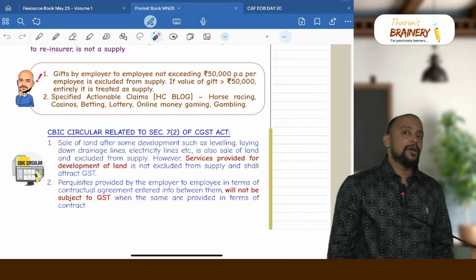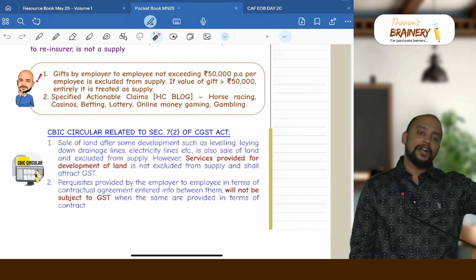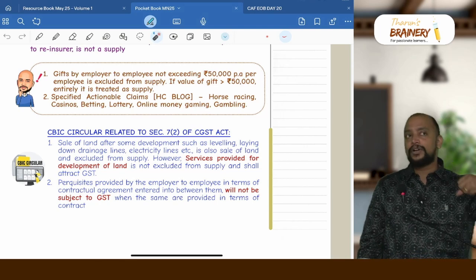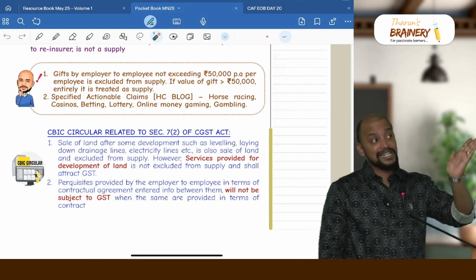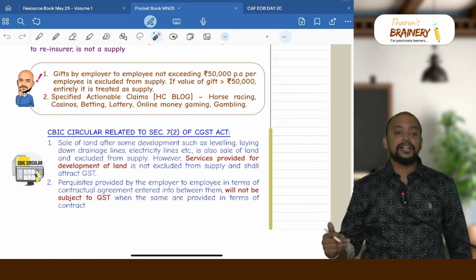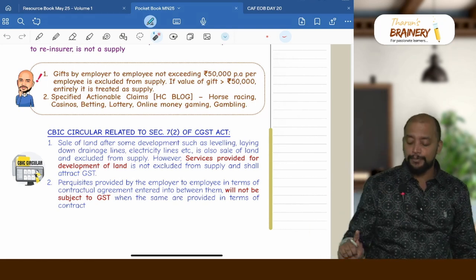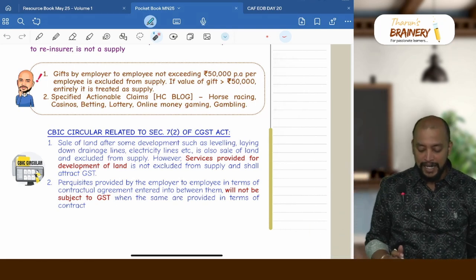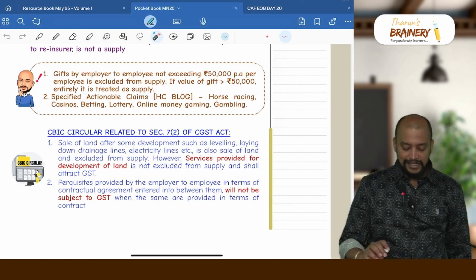But it should not be forming part of an employment contract, contract agreement or offer letter. Then only it will be called a gift, and if the gift exceeds 50,000, then only the entire amount will be treated as supply. If it does not exceed 50,000 per annum per employee, then it is not a supply. Then specified actionable claims are these HC block.